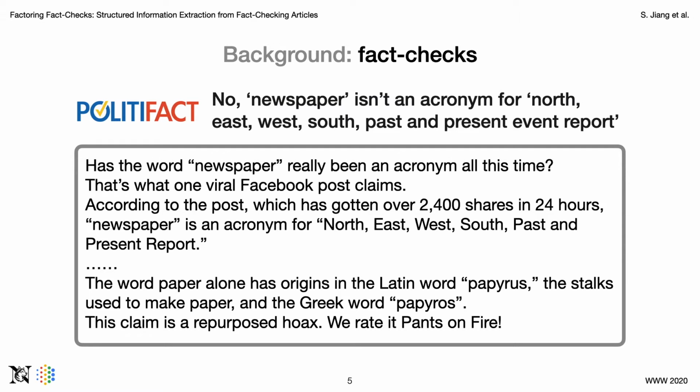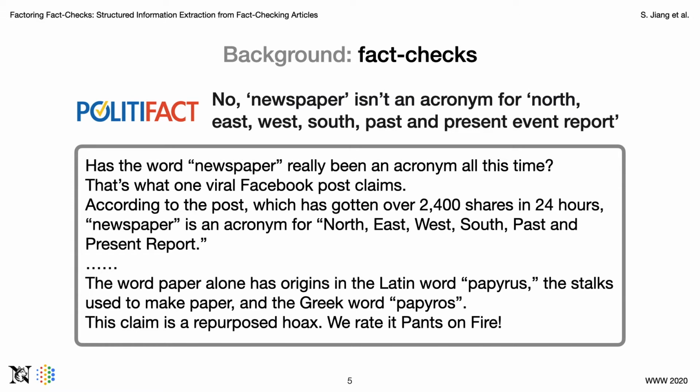Here is an example of a fact check. This is a fact check published by PolitiFact titled "No Newspaper Isn't an Acronym for Northeast, West, South, Past, Present, and Event Report." And it goes in depth about the origin of the claim, how it is spread, why it is false, etc. This is a very well-written article and tells its readers about every detail about this story. But nowadays, a lot of people are on a too long don't read agenda, and we sometimes prefer to get the key information as fast as possible.